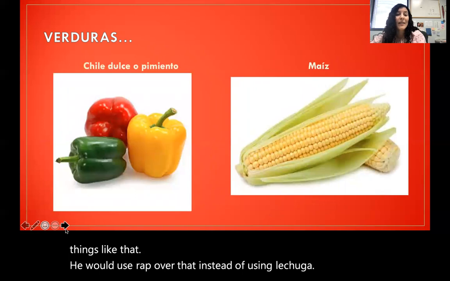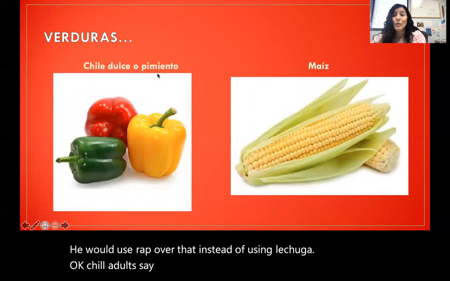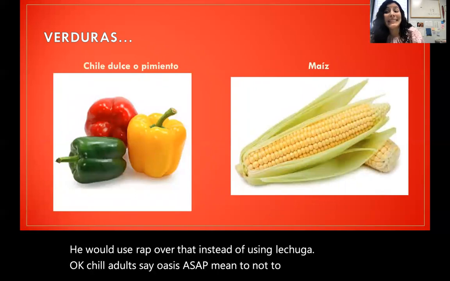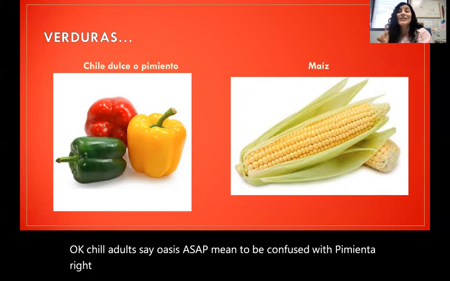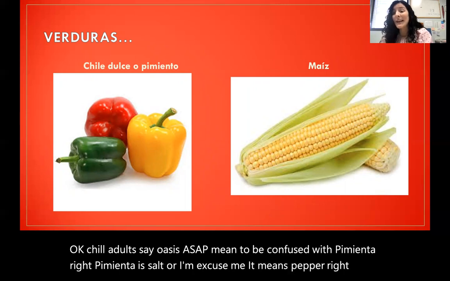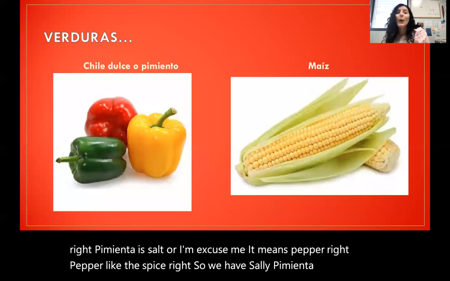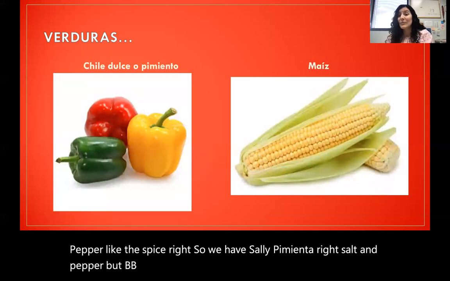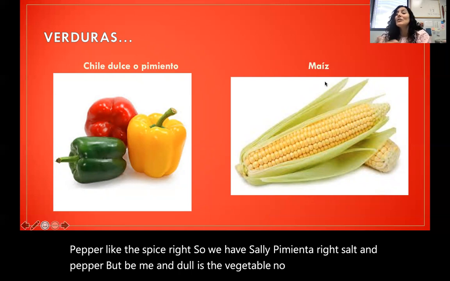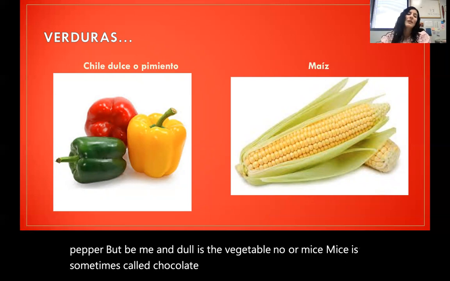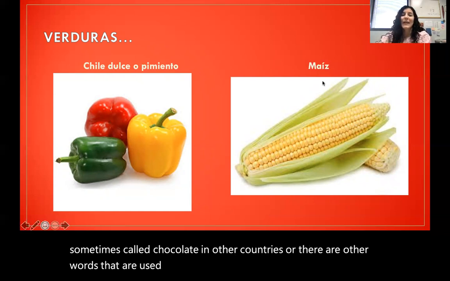Okay, chile dulce, o a veces se dice pimiento, not to be confused with pimienta, right? Pimienta means pepper, like the spice, right? So we have sal y pimienta, salt and pepper, but pimiento is the vegetable, no? O maíz. Maíz is sometimes called choclo in other countries, or there are other words that are used for maíz, but you know, maíz is common.